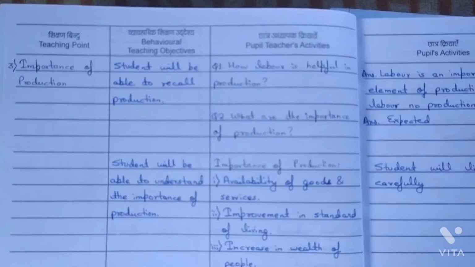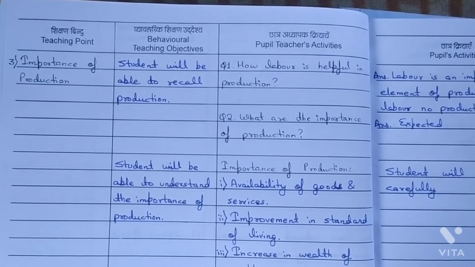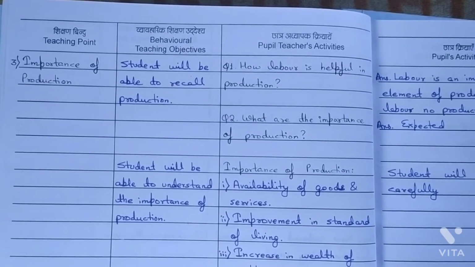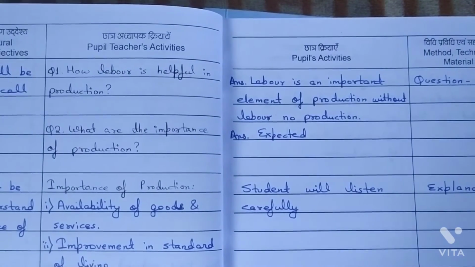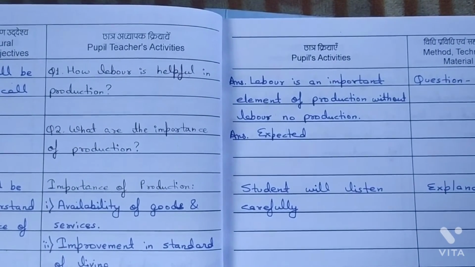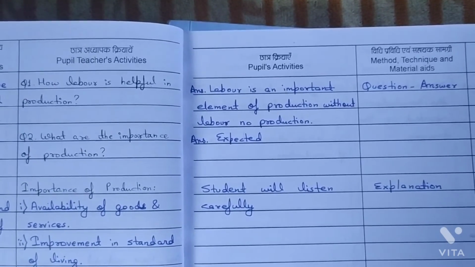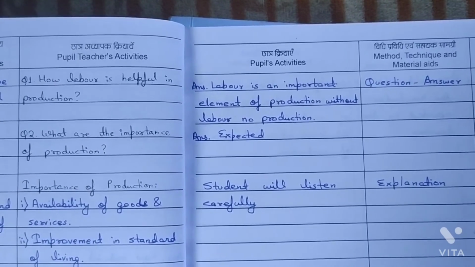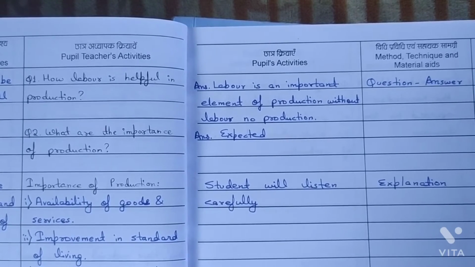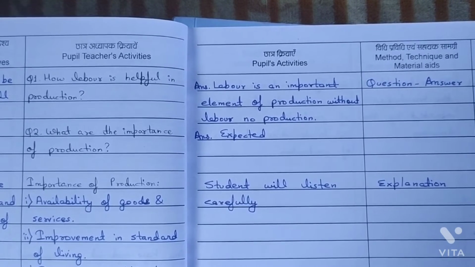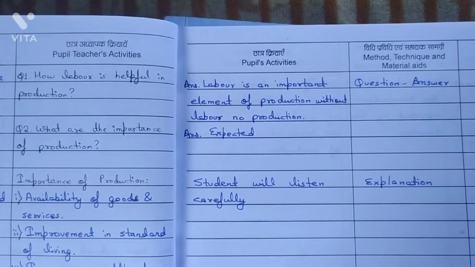Teaching point number 3, importance of production. Student will be able to recall production. Question number 1 is, how labor is helpful in production? The answer is, labor is an important element of production. Without labor, no production. Question number 2, what are the importance of production? The answer is expected. Question answer.